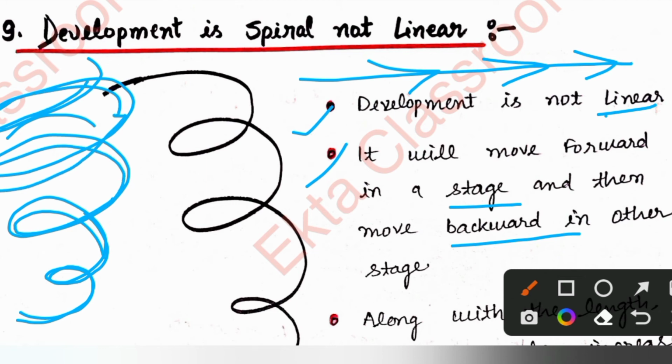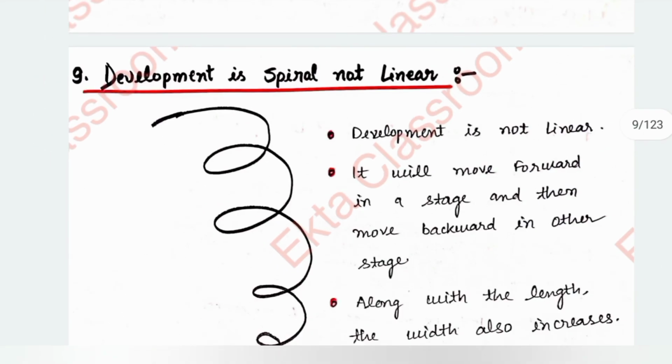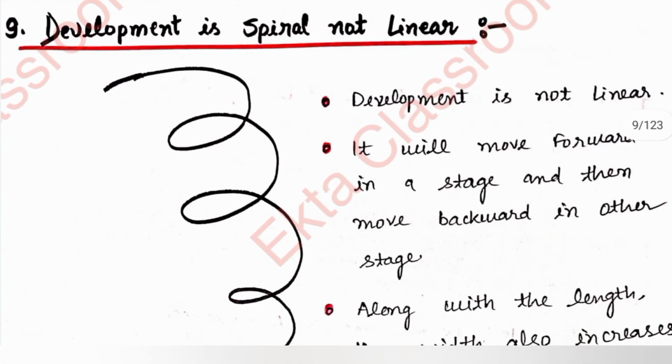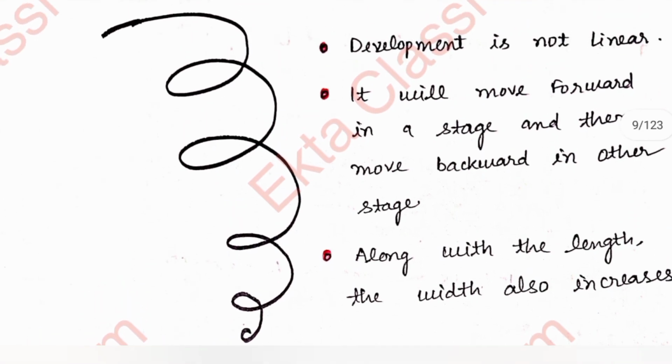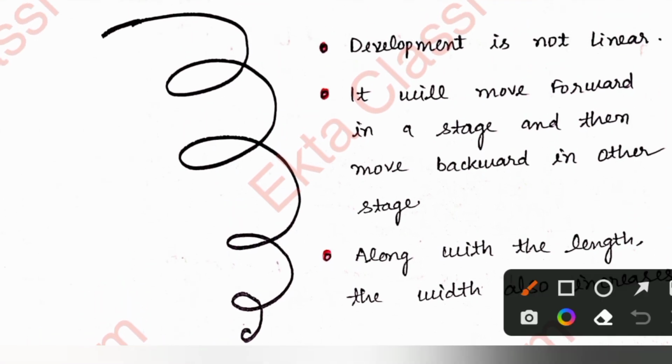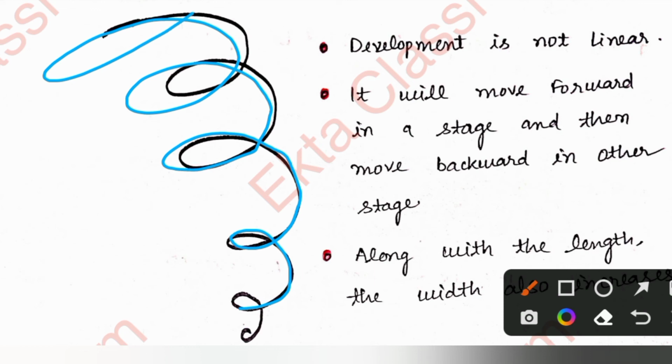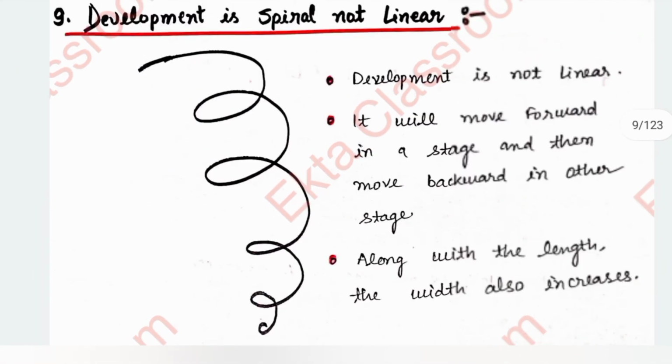It moves in spiral form, not linear form. Along with the length, the width also increases. I hope this is clear to you. I have written all these in bullet points, so it will come in your exam directly.